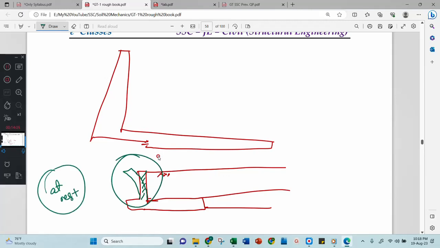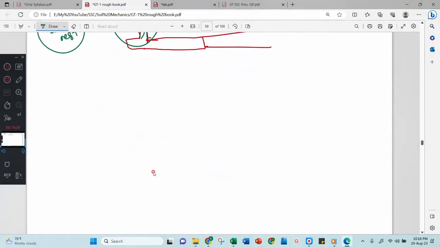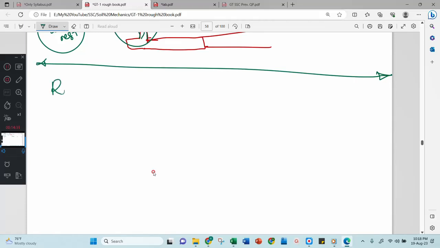This is very important because most of the students can feel the meaning of active and passive, but at rest means cantilever type retaining walls or basement walls. Basement walls or box culverts are designed for at rest earth pressure. Understood? Now, this earth pressure theory was first studied by Rankine.